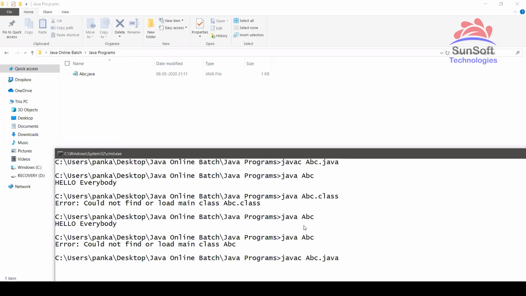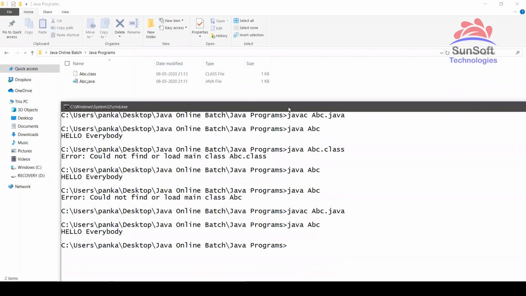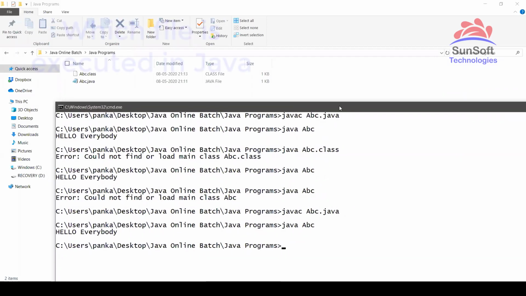So again, I will come back here and compile it. Now the .class file is created. Yes, and then execute it. And hence the output hello everybody is coming. Is everything clear?